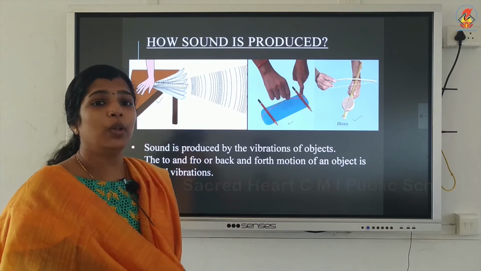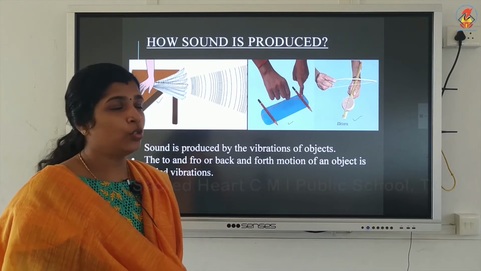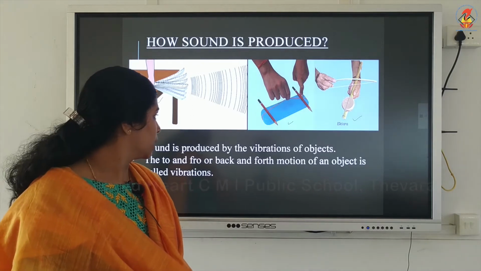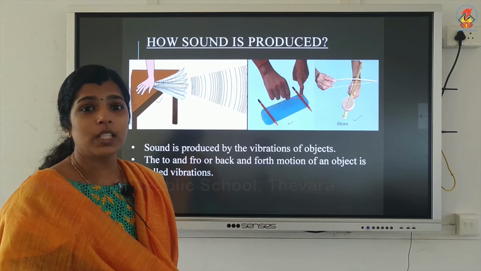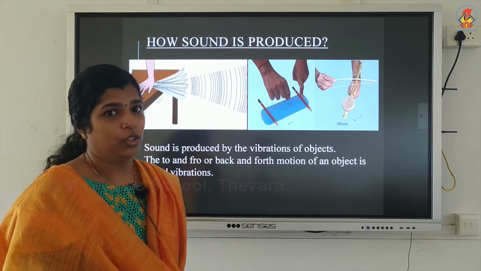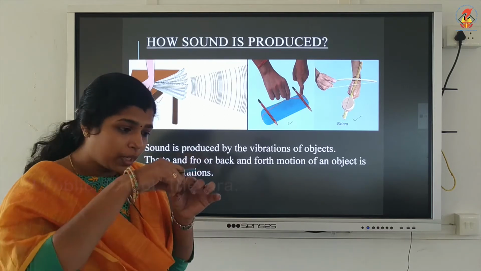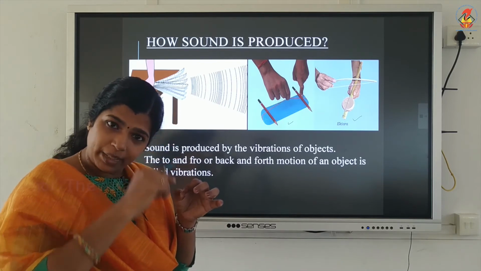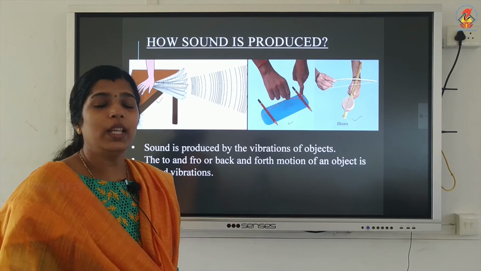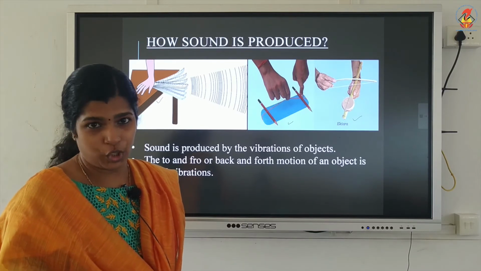Now what is meant by vibration? The to and fro motion of an object, or back and forth motion of an object, is known as vibration. When you pluck the rubber band, it will move up and down. So that is known as vibration.